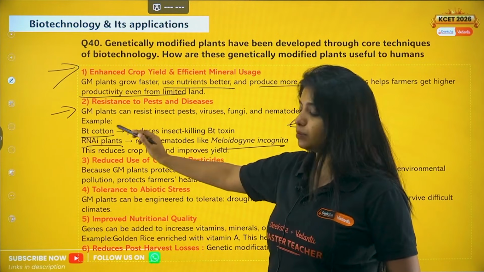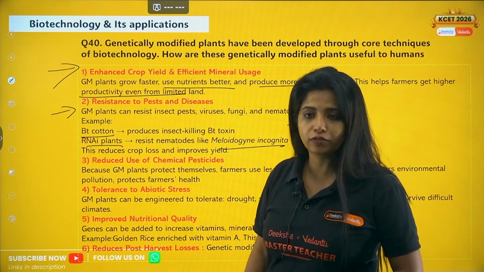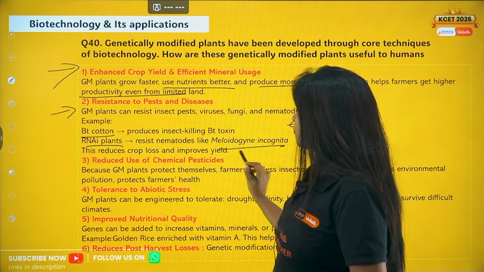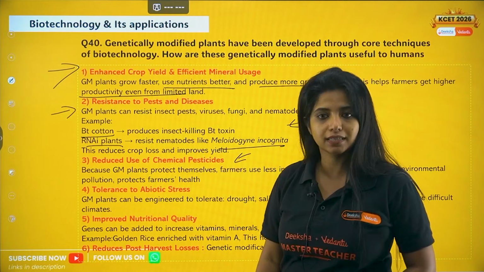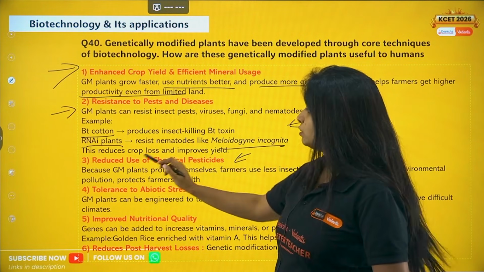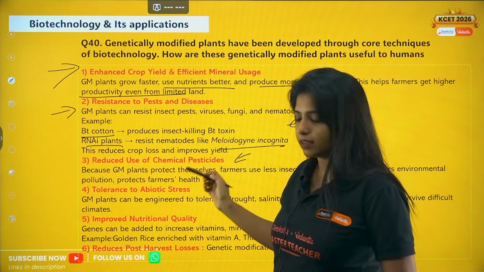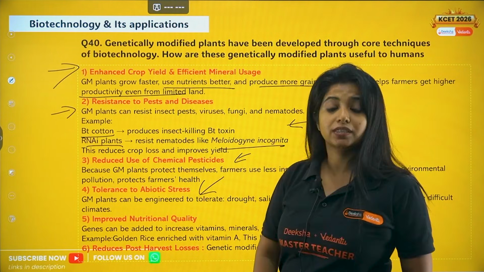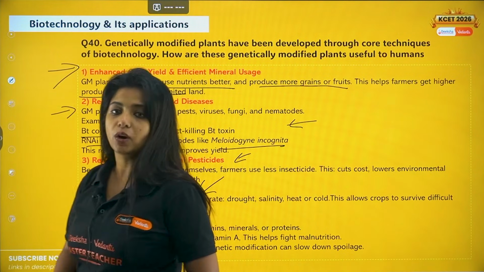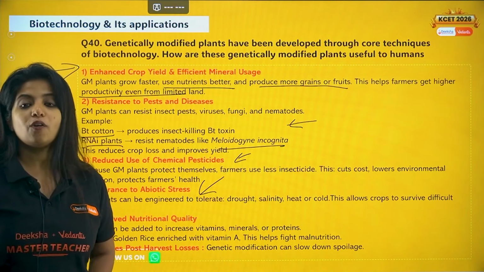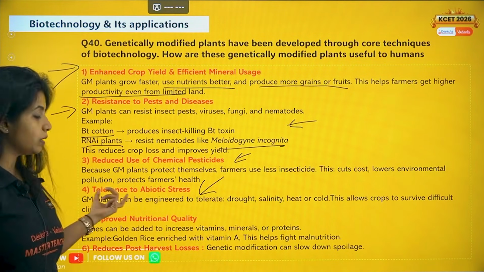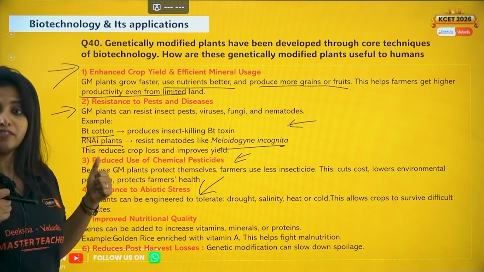And you can give an example as I have given over here, if at all you wish. Now, reduced use of chemical pesticides. This is the next thing. Reduced use of chemical pesticides because, my dear children, they are pest resistant already. And tolerance to abiotic stresses. They can survive even in a condition where drought is there, where there is not enough water or where there is too much salinity. They can survive there because they are resistant to that.